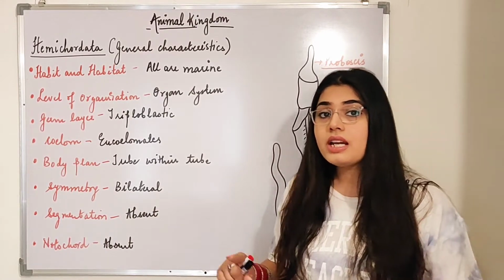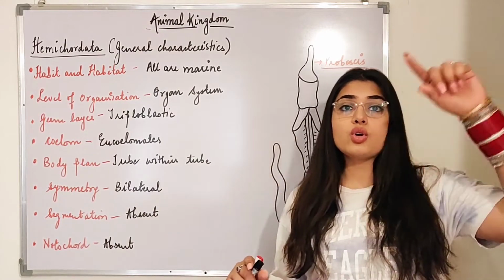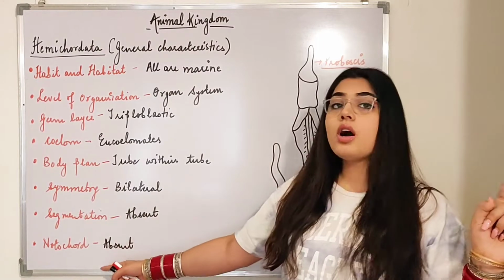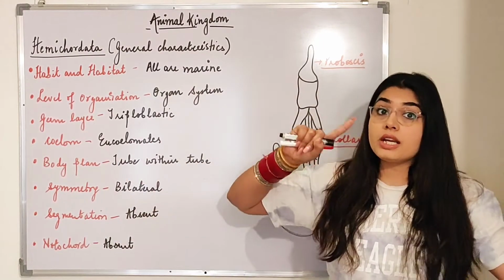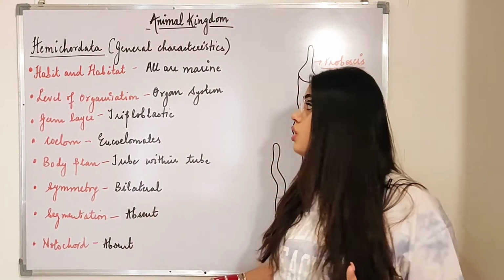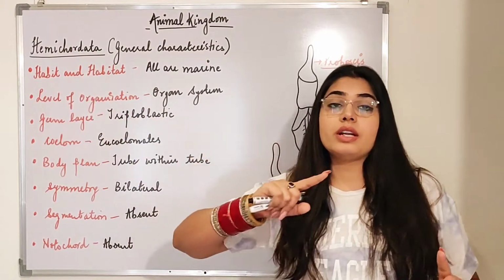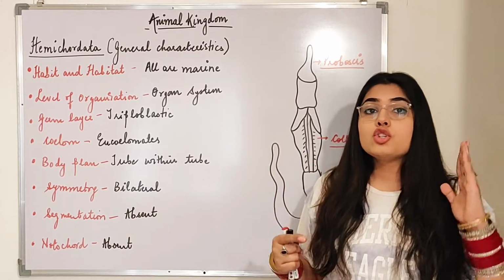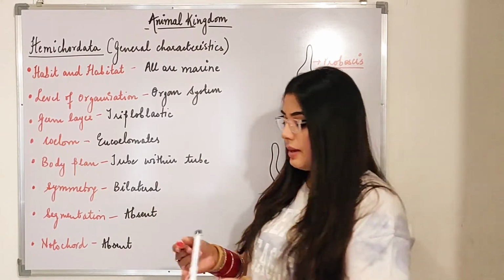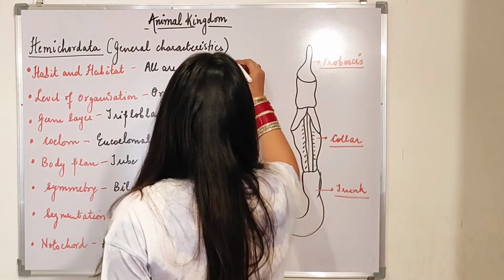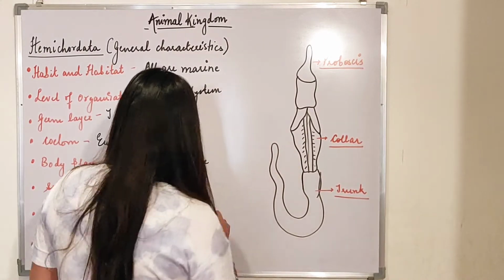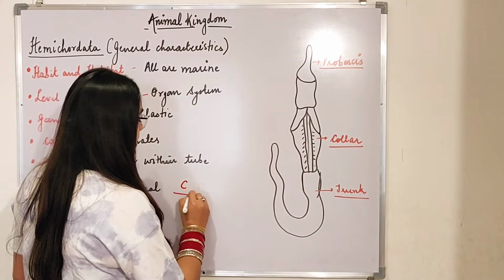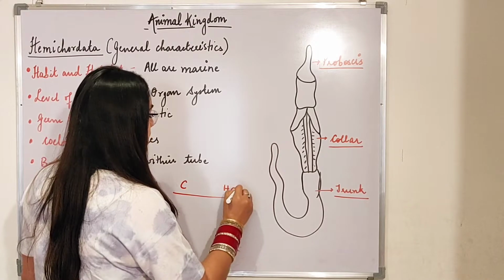They had the spiny structure, but it was not similar to what the chordates had. Okay, so chordates had what, beta? Notochord. Notochord was present in chordates, but notochord was absent in hemichordata. Instead of notochord, they had a structure called stomochord. Okay, let me write it here. This is the chordates and this is the hemichordates.